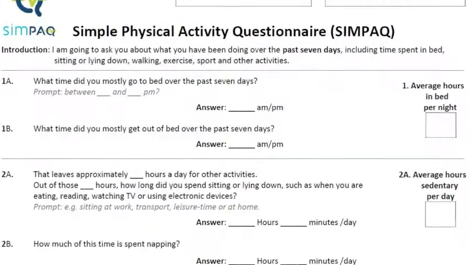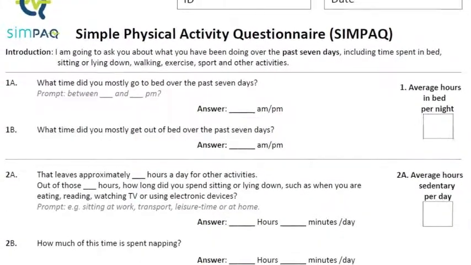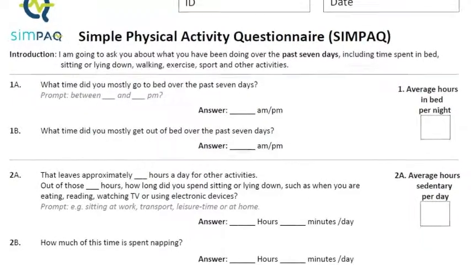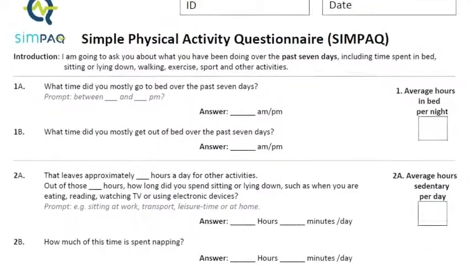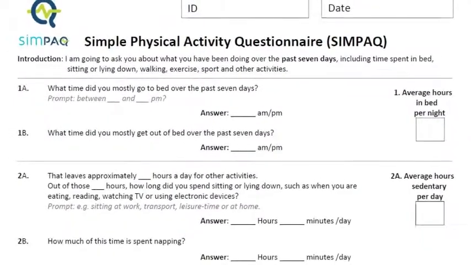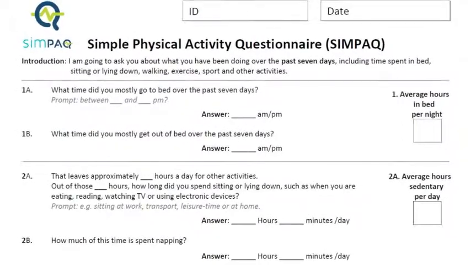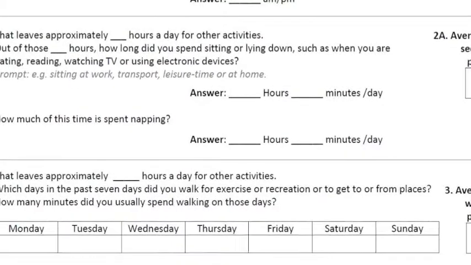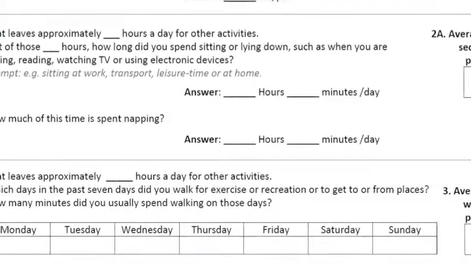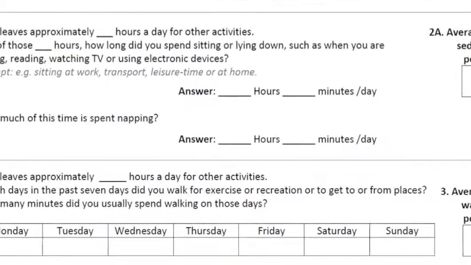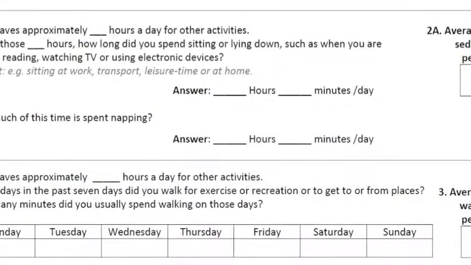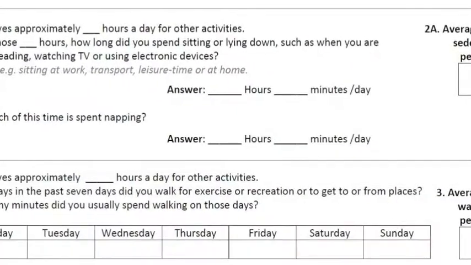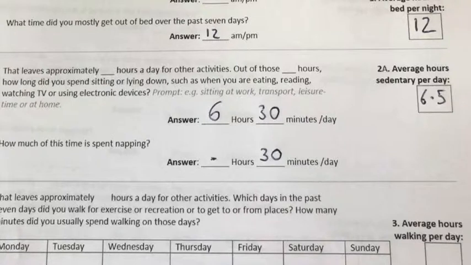The purpose of question 2 is to assess sedentary time, and we know that typically people underreport the amount of time they spend in sedentary behaviour. One of the novel aspects of SIMPAQ is that we've included an item 2B, that looks at napping, given the importance of napping for clinical outcomes. So question 2 asks participants to report all hours per day spent sitting, including those sitting or lying down, such as eating, reading, watching TV or using electronic devices.